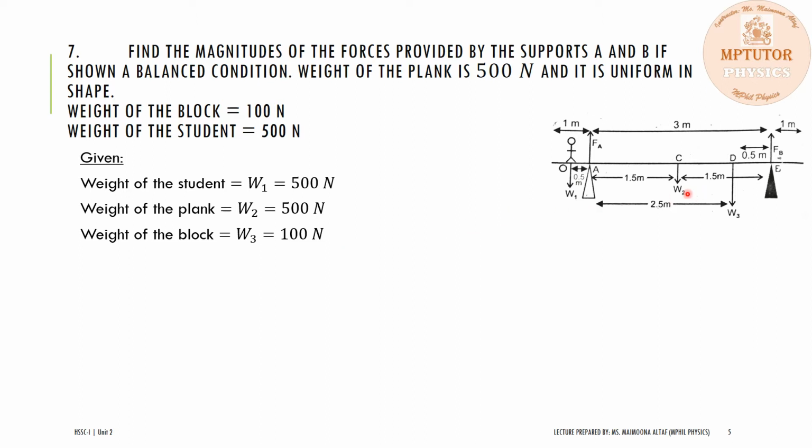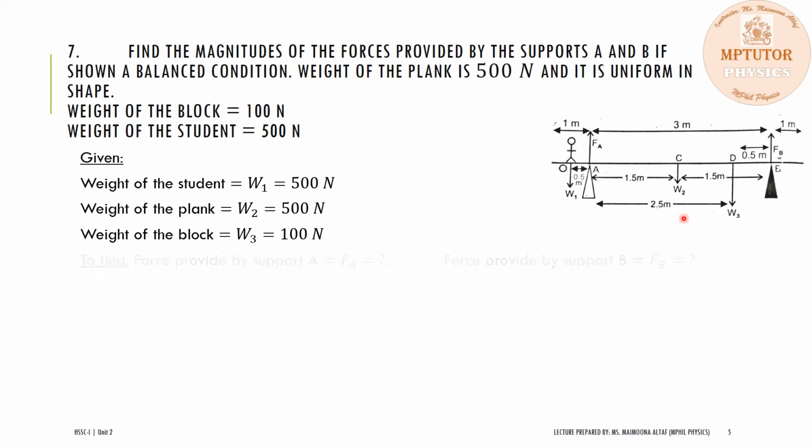So, dear students, distances are already mentioned in the figure. Total length of the plank is equal to 5 meter. And in between the two supports the distance is equal to 3 meter, and the distance of the student from the point A is 0.5 meter, and the center of gravity point will be present at a distance of 1.5 meter from both the supports.